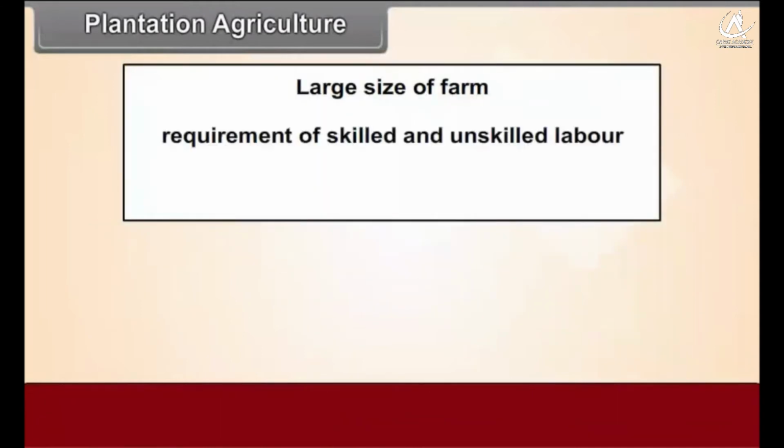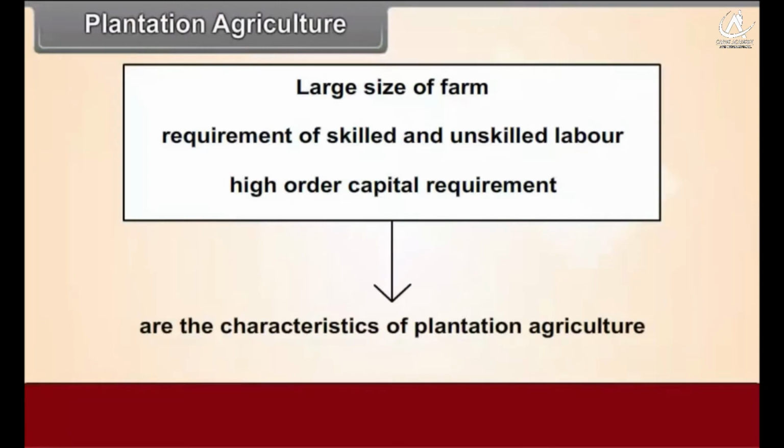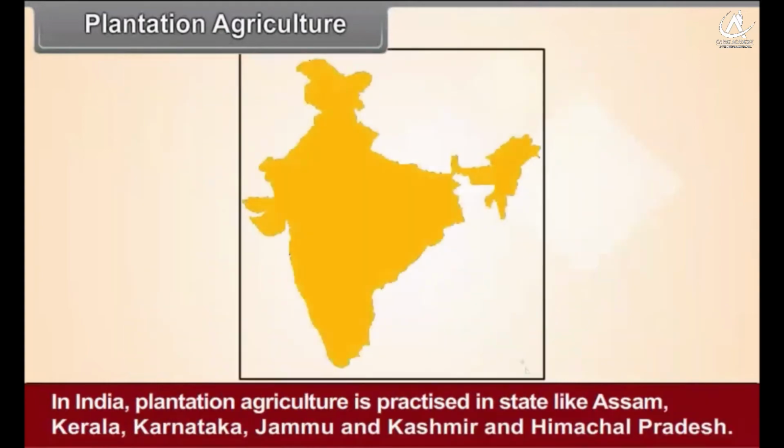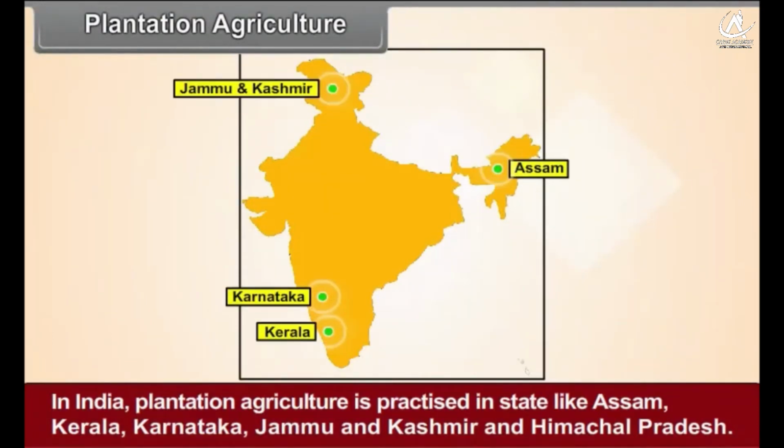Large sizes of farms, requirement of skilled and unskilled labor, high order capital requirement are the characteristics of plantation agriculture. In most of the plantations, from one sown plants, production is obtained for many years. In India, plantation agriculture is practiced in states like Assam, Kerala, Karnataka, Jammu and Kashmir, and Himachal Pradesh.